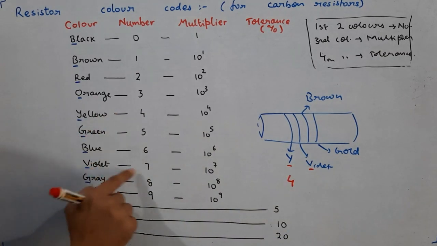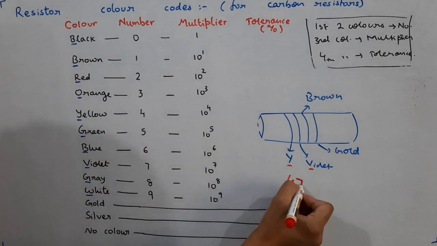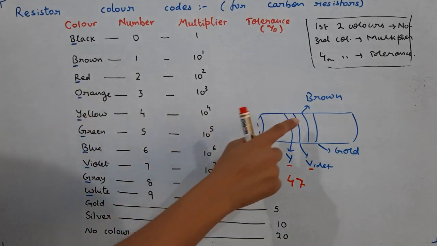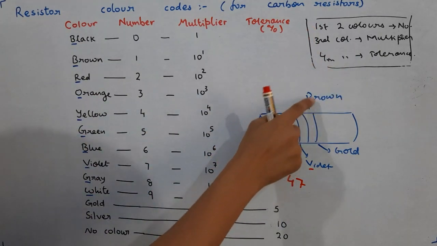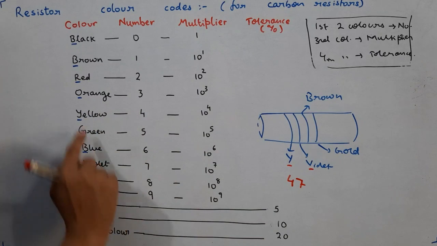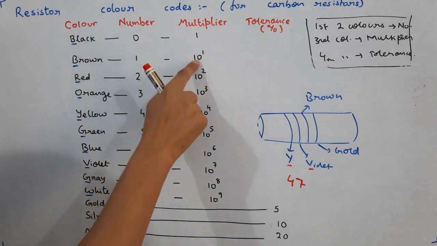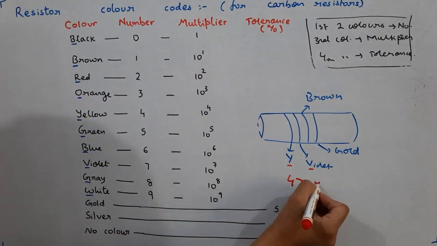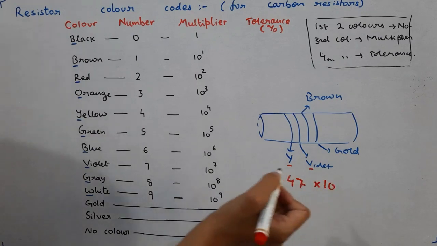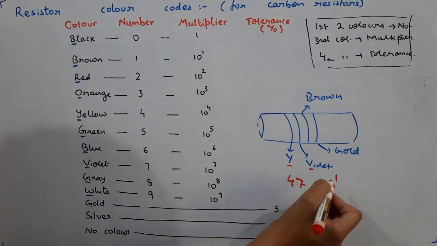For violet, 7. So it becomes 47. Then the third color is the multiplier. Third color is brown. So where is brown? You can see this one. So brown, what is the multiplier? 10 to the power 1. So 47 into 10 to the power 1. You can write it once at least.